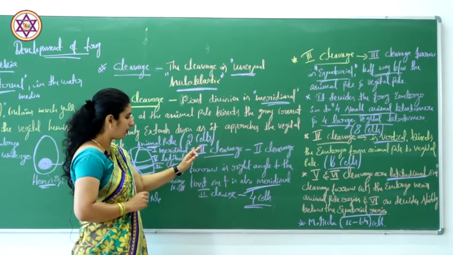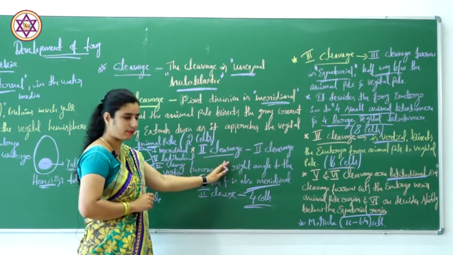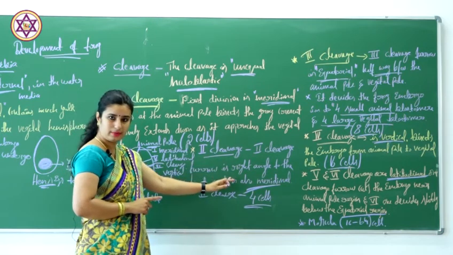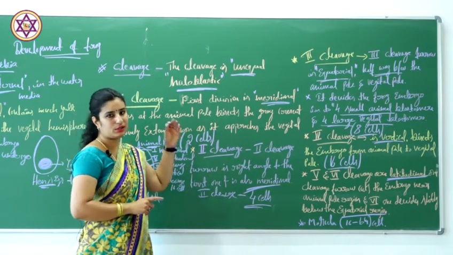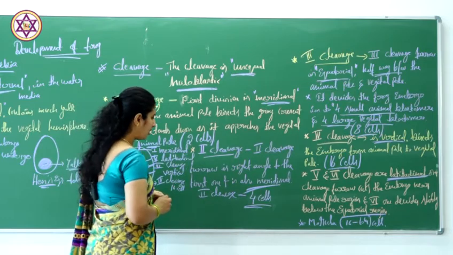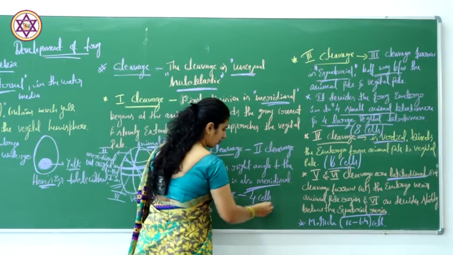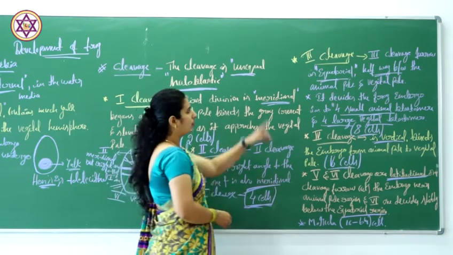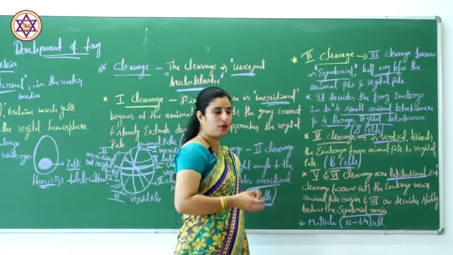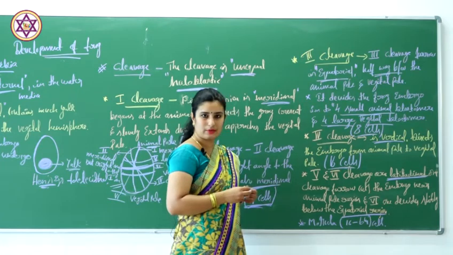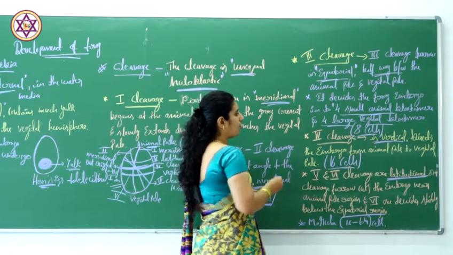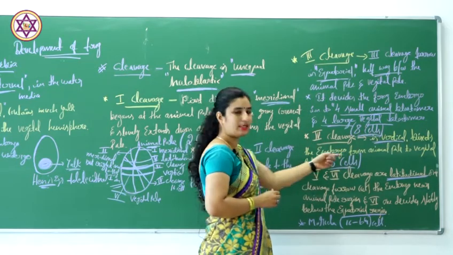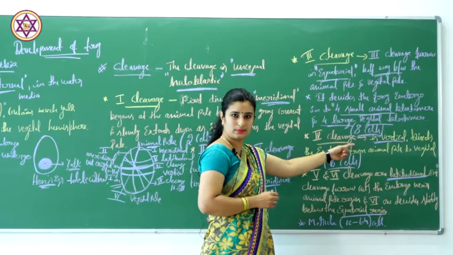Coming to the second cleavage, it is meridional but at right angle to the first one, and as a result we can see the four-cell stage. Third cleavage, equatorial, halfway between the animal pole and the vegetal pole, forms the 8-cell stage. Fourth one, 16-cell stage, vertical.